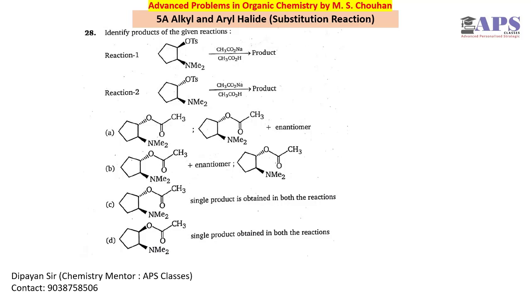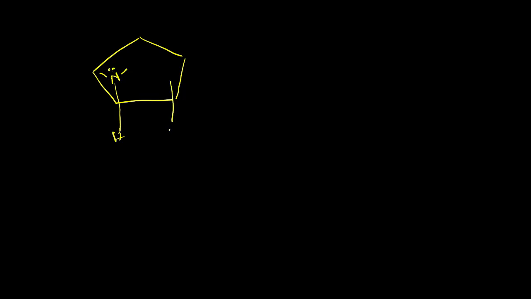So we have OTs, which is known as tosylate, which is a very good leaving group. So if we draw this structure again like this, we have nitrogen with two methyl groups, and we have OTs like this. Now we have another molecule where OTs and NMe2 are at the same site.